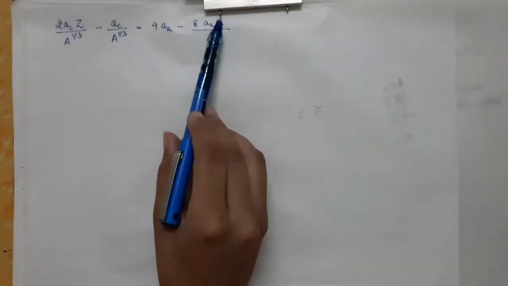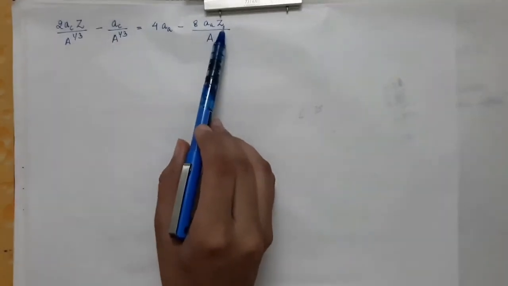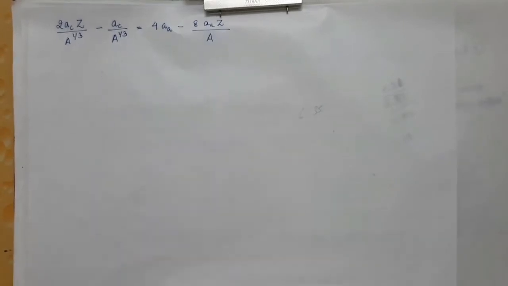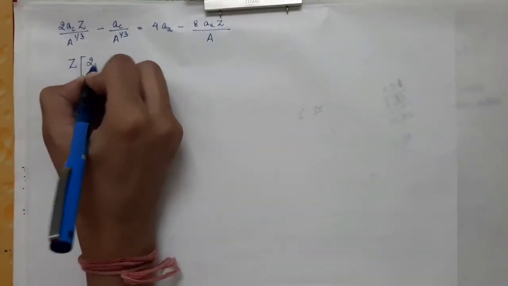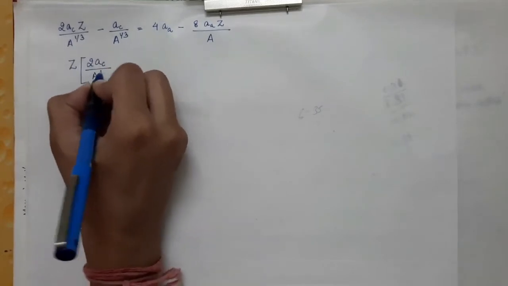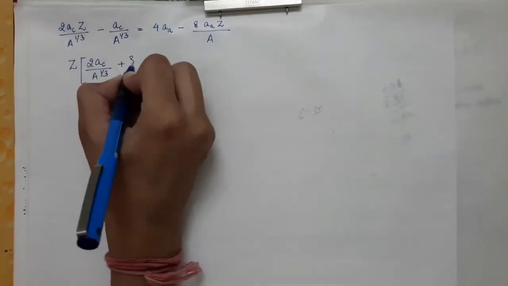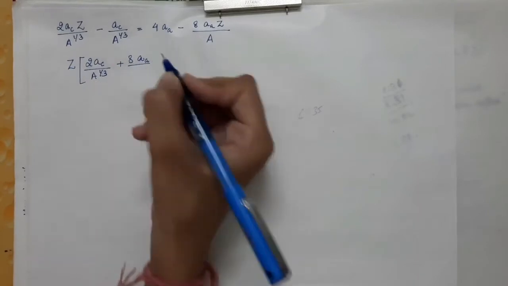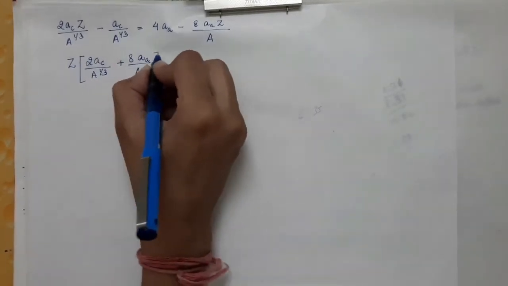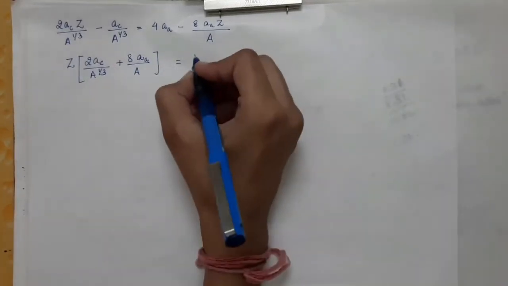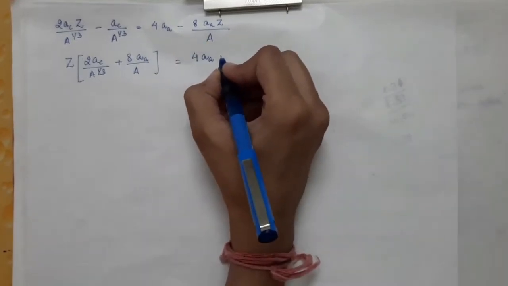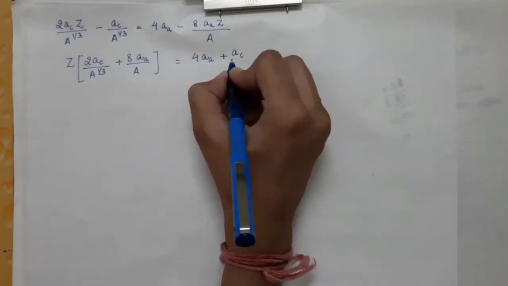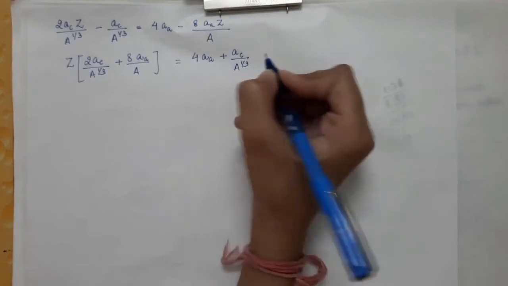So we will take this term with Z on the left hand side, and we will get Z times 2AC divided by A power 1 by 3, plus A times the asymmetric constant divided by capital A. This will be equal to 4 times this expression plus AC divided by A power 1 by 3.